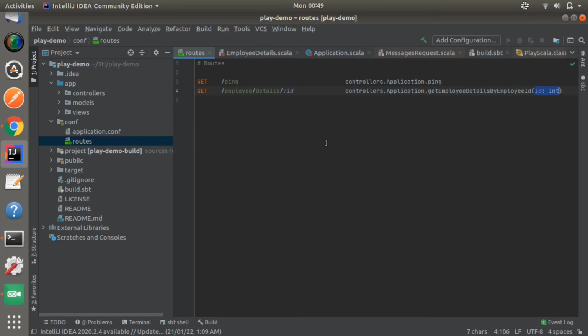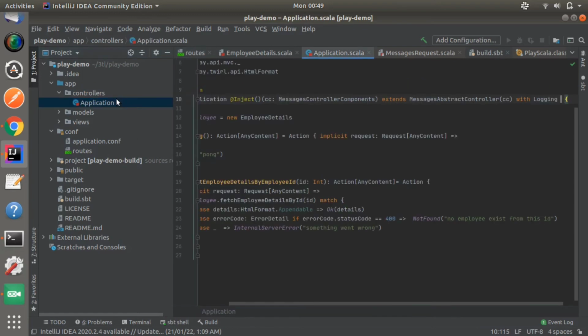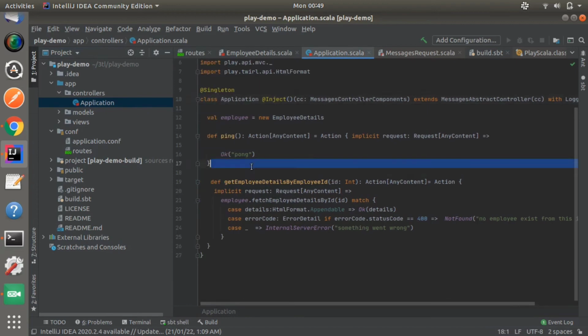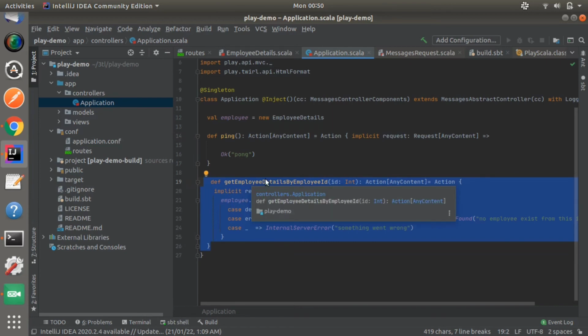Now after that, inside the controller package there is an application class in which we define or implement the routes functionality. Here you can see the ping method of the ping route, which returns pong, and this is the employee details method of the employee details route, which will return the employee details by the employee ID in the form of an HTML template. So this is the get employee details by employee ID method.